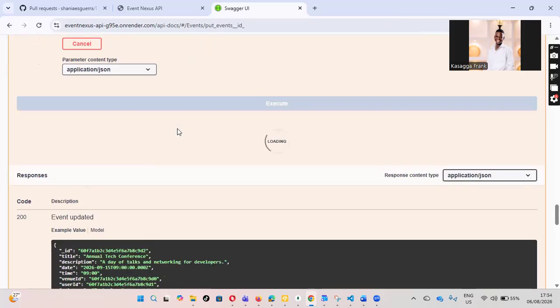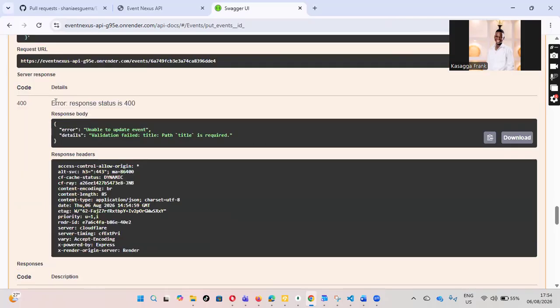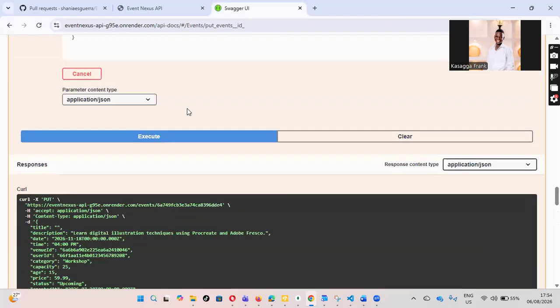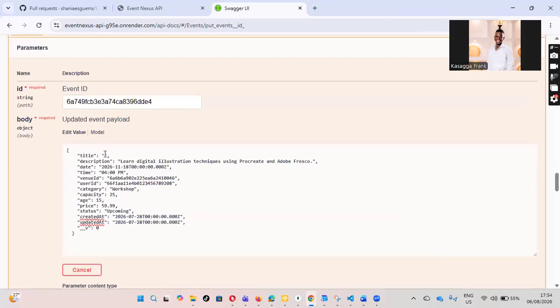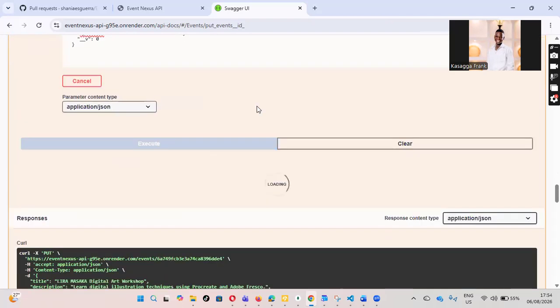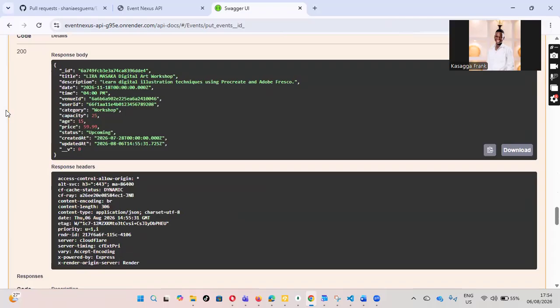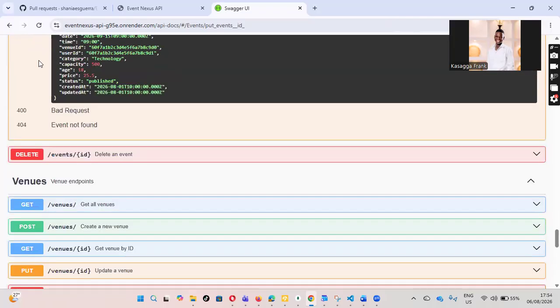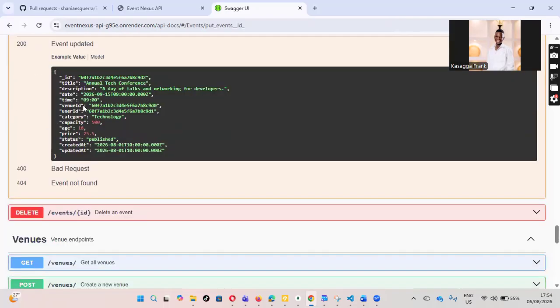When you execute, you shall find the code of 400, which simply means unable to update the events. That simply means something is missing in the data or in the fields that you have. So we shall just put it back. When we put it back and execute, data will be given with a code of 200, which means the event is updated. So the error handling is working very well.